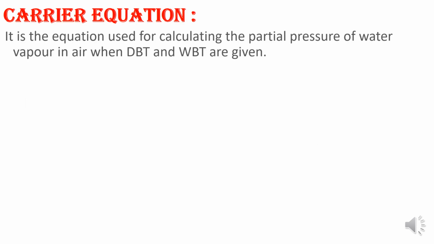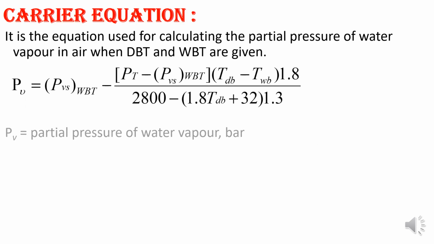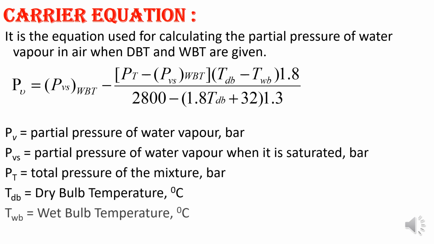Next, the Carrier equation. Just note down this Carrier equation, which calculates the partial pressure of water vapor in the air when DBT and WBT are given. You should know the DBT and WBT, then you can find the partial pressure of water vapor. So just note down this equation, the Carrier equation.